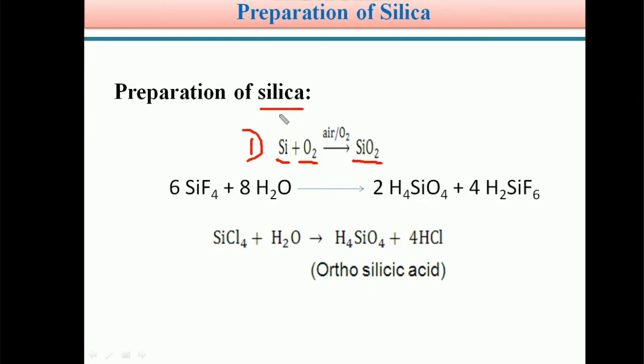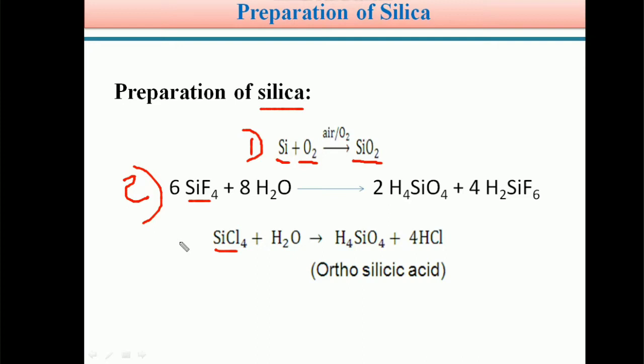So in the preparation of silica, the first method is treating silicon with air or oxygen, or combustion of silicon in oxygen, which forms SiO2, silica. This is the first method for the preparation of silica. And the second method is from silicon tetrafluoride or silicon tetrachloride, by utilizing the silicon tetrahalides.